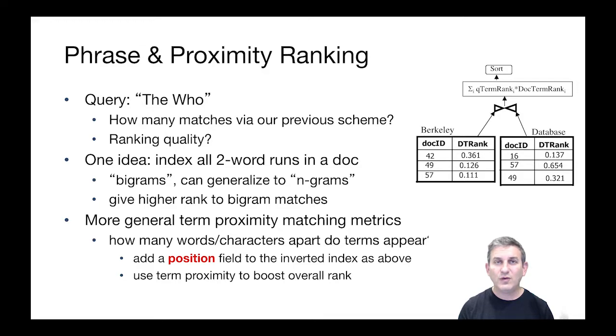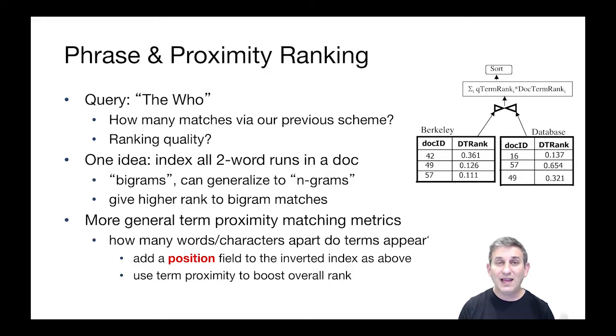So we saw earlier how we could do phrases and near queries like happy days, but here we want to also consider ranking. So take a query like The Who, which as you may know was the name of a popular band in the 60s and 70s. Both of those terms, the and who, are extremely common, but the combination of the two in order is less common and is kind of interesting. It's got, in some sense, a high inverse document frequency. That's a rare query, the who, relative to the and to who.